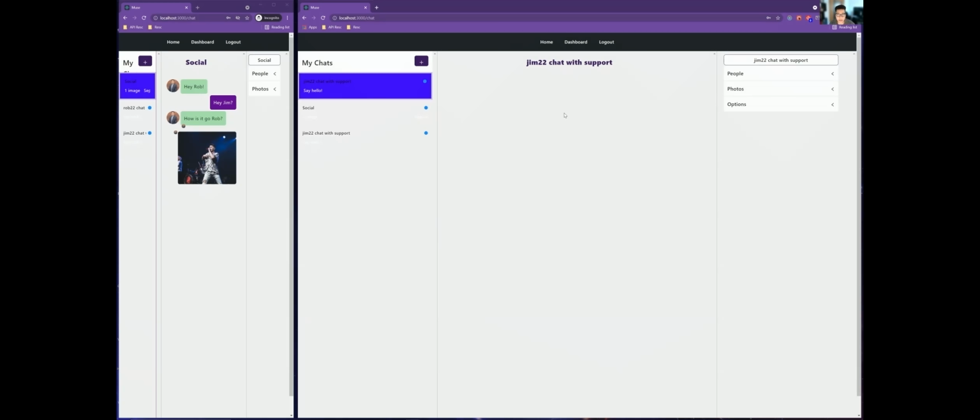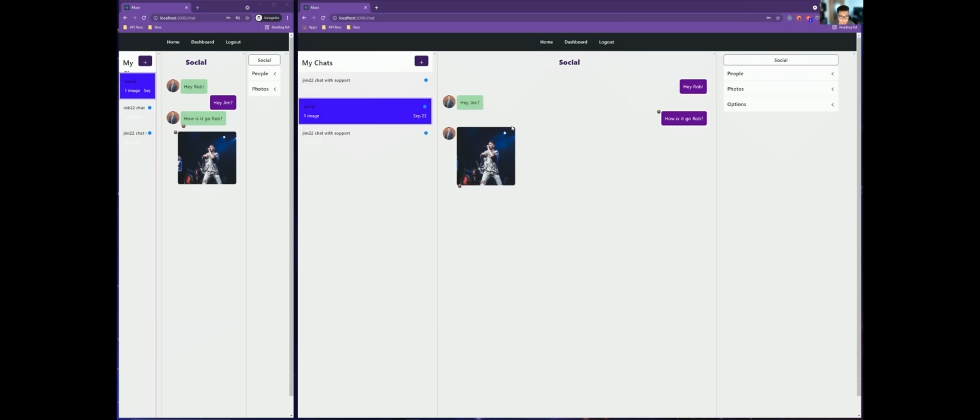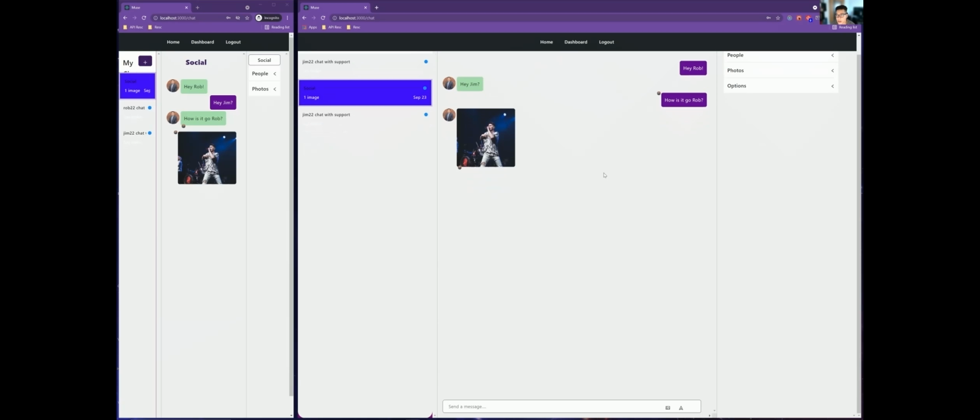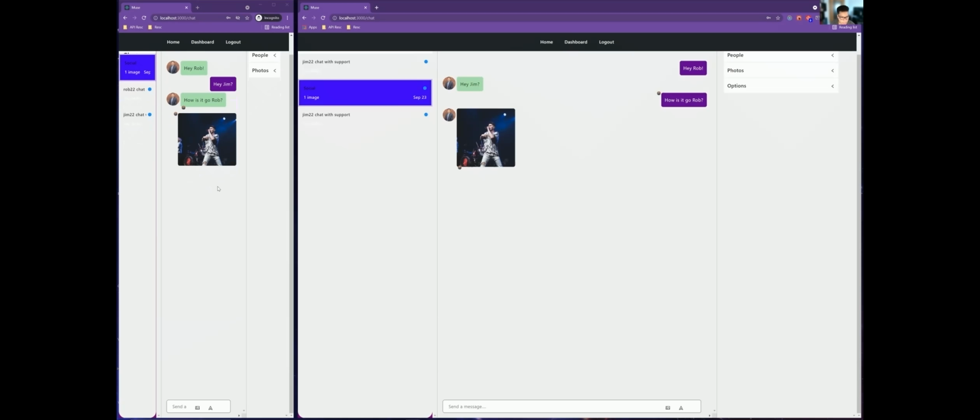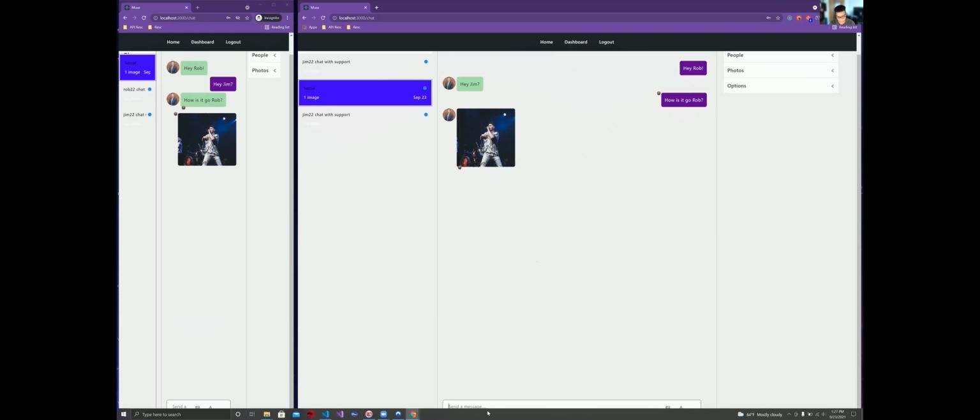For every user that registers with our platform, a new instance of their chat is added. So they're automatically added to our social chat, where all the artists, musicians, and general users can communicate, bounce ideas off each other, or just collaborate. Just to give a demonstration of that, as you can see, I've been using this a lot. I've really been enjoying the ability to communicate between two people on my platform here.